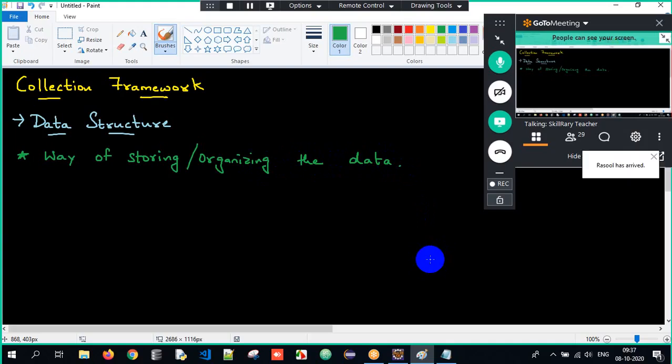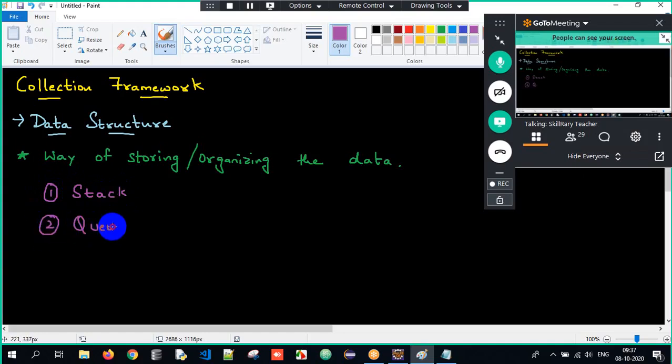What are the famous data structures we have? The first thing you will tell is stack. Stack is a data structure, a way of storing the data. Second, queue. Array is a data structure. Tree is a data structure, binary tree.